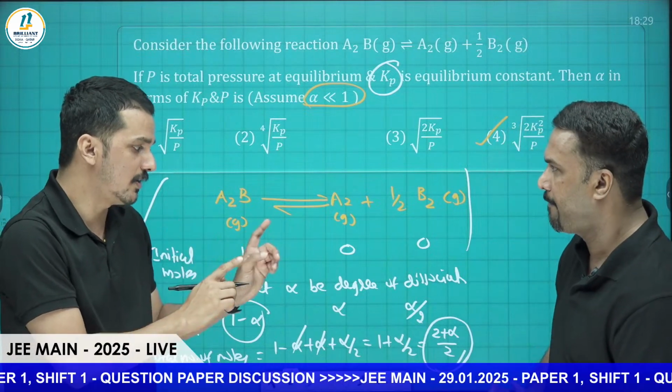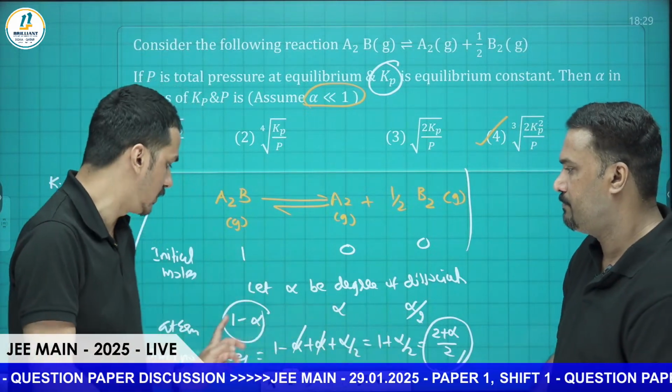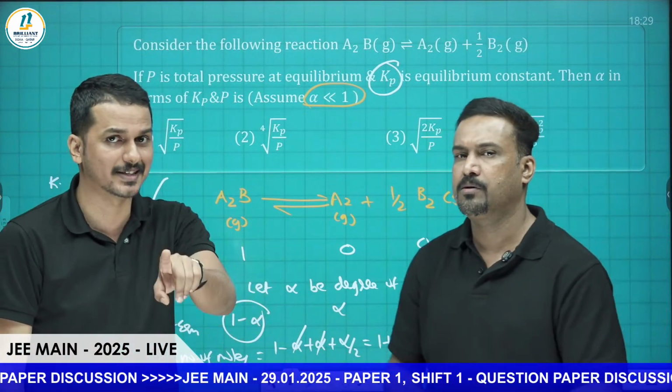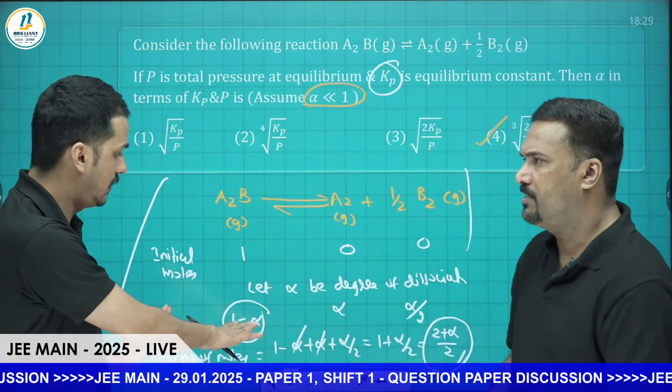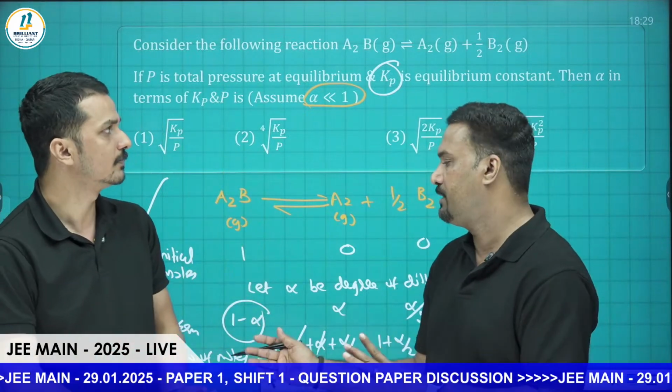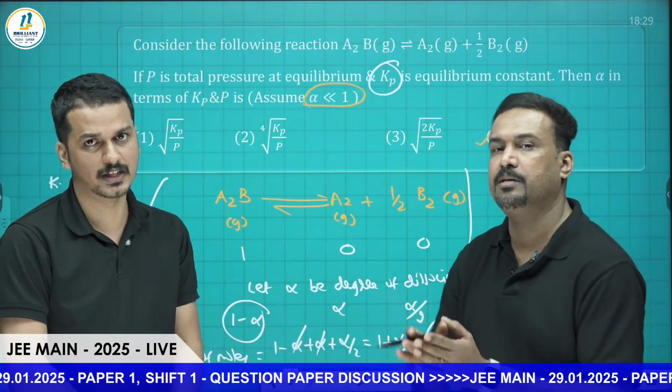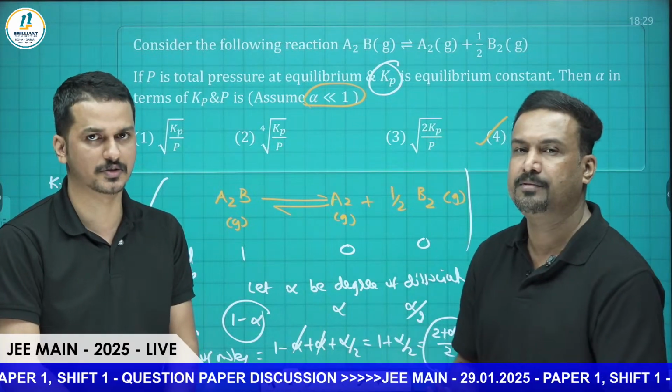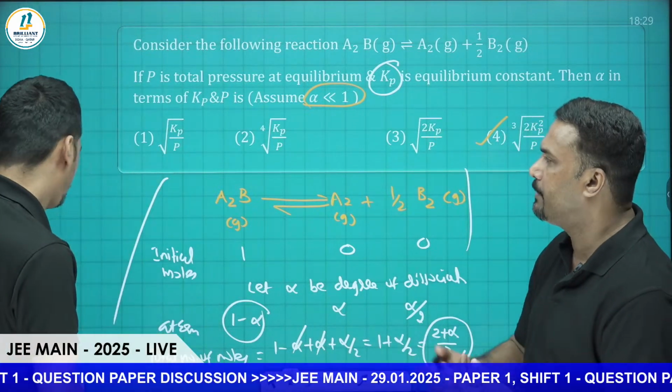Whenever they are going for Kp, they have to find out the total number of moles. Whenever they have to find out the Kc, you have to go with the concentration, number of moles by volume. Here, total number of moles you have to take, then that fraction into total pressure is the idea you have to keep in mind. But comparatively a good question.